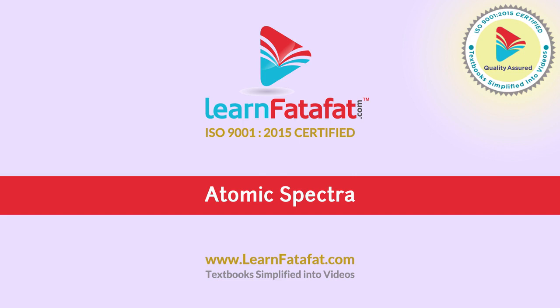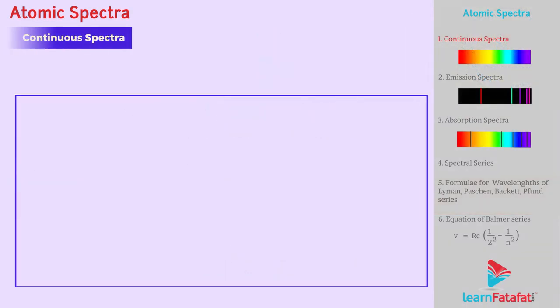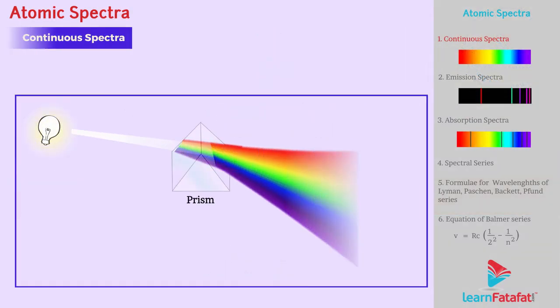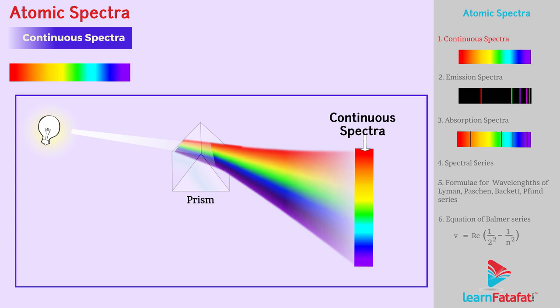Atomic spectra. Continuous spectra. When white light is passed through a prism, it splits into different color components. The spectrum so obtained is continuous spectra.